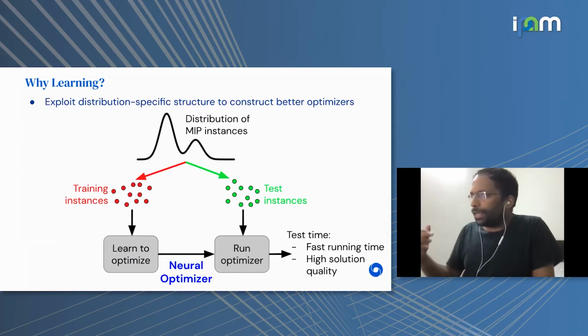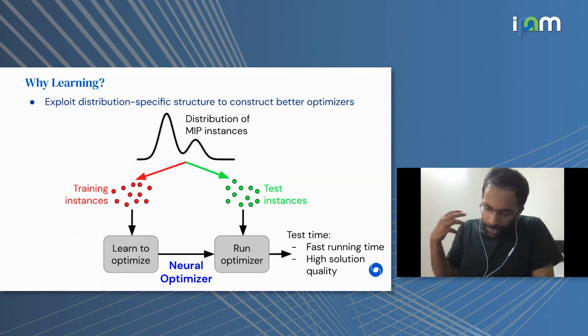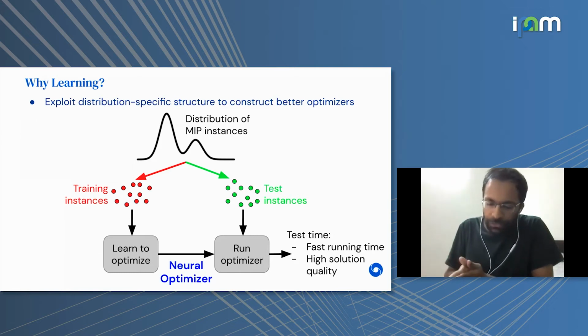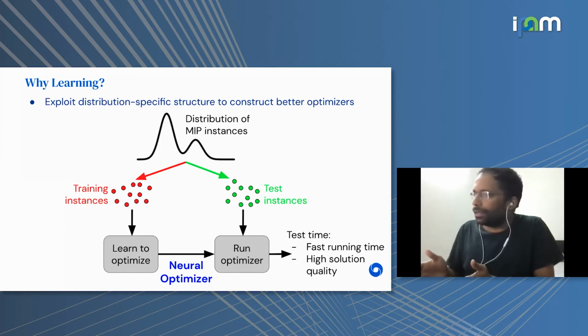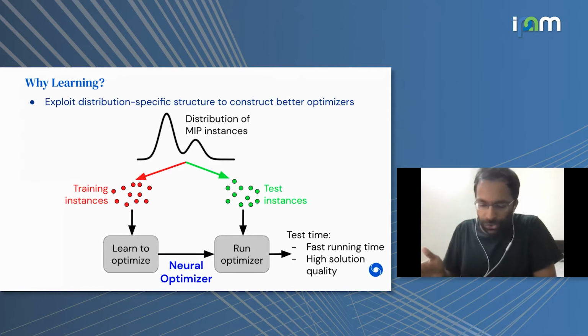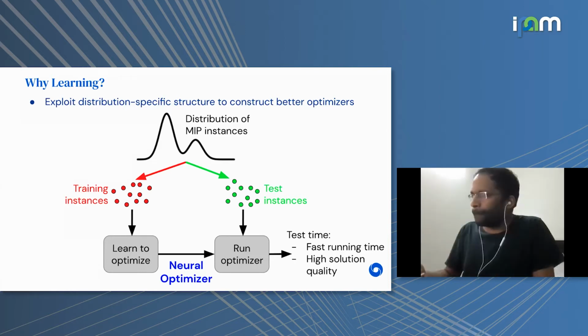Okay, so why learning, or how can learning possibly help in this domain? The idea here is that in a real-world use case, instances would come from some very narrow distribution. And if it is possible to automatically adapt your solver to that particular distribution in exchange for better performance, that is a useful capability to have, right?